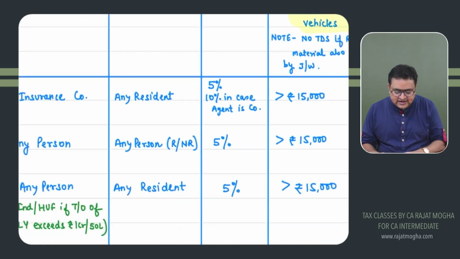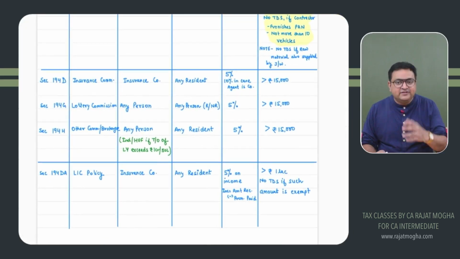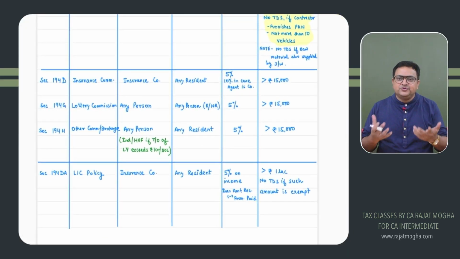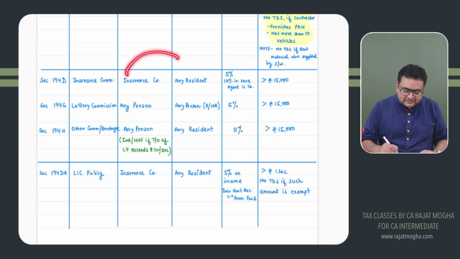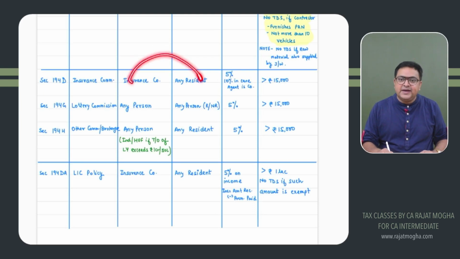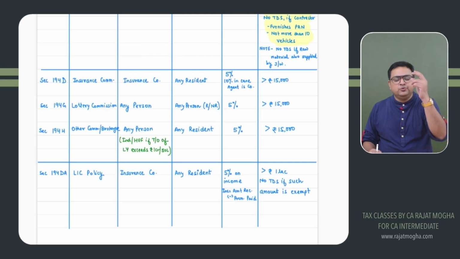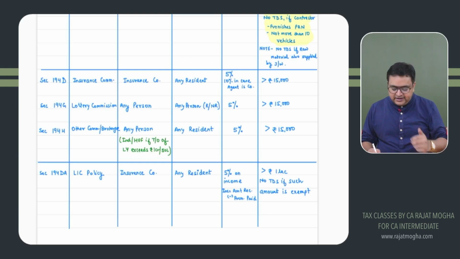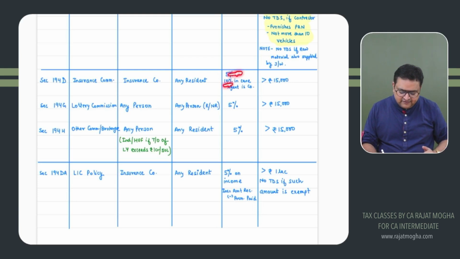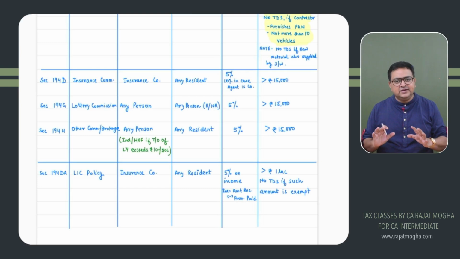How can an insurance agent be a company? Yes, Policy Bazaar. They are an insurance agent. They are a company. So if LIC, a life insurance company, or any other insurance company is paying commission to Policy Bazaar, which is a company, then they will be deducting TDS at a rate of 10%. Otherwise, for other agents, it would be 5%, right?